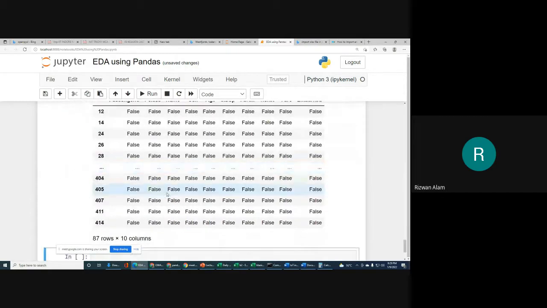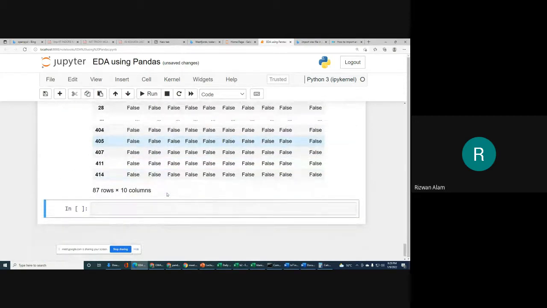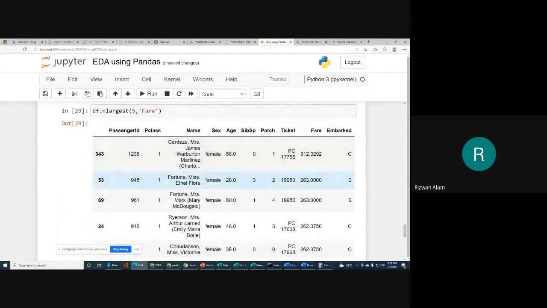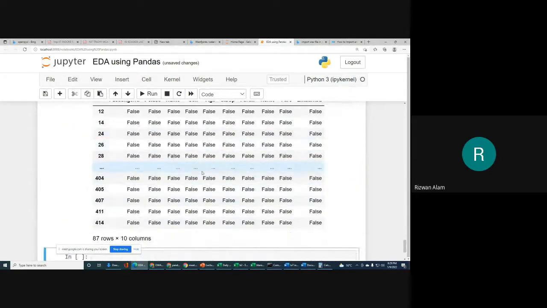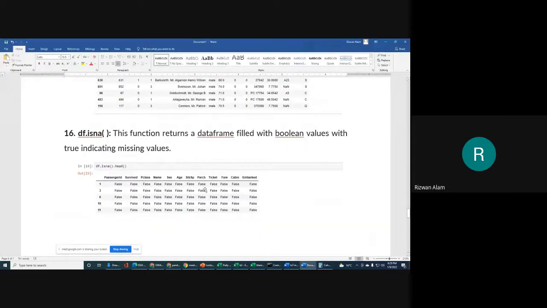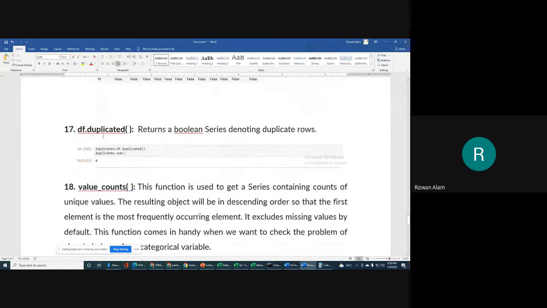Actually, in this you will not get any missing value because all are false. All false means you don't have missing values now. Why don't we have missing values now? Because we have removed all the rows that had any missing value, so you will get only false here. If you get true somewhere in your data set, it means it is a missing value. False means it's okay, true means it is a missing value. As we have removed all the missing values, of course we will get false.